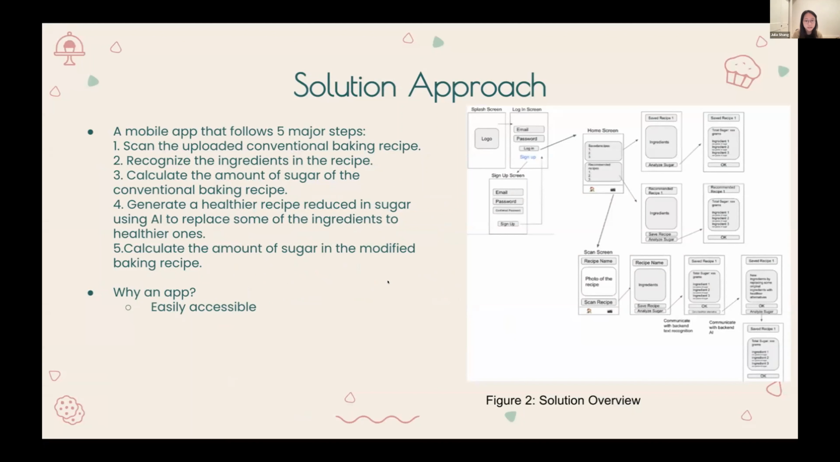The fourth step is to generate a healthier recipe reducing sugar using AI to replace some of the ingredients to healthier ones. And finally, it will calculate the amount of sugar in the modified baking recipe. By calculating the added sugar amount for both conventional recipes and healthier versions of recipes, the app shows the reduction in sugar. Besides, users can also save the alternative recipe in the app, allowing them to access their favorite healthy recipes conveniently. We eventually chose to develop a mobile app since it is easily accessible for users, and users can easily upload pictures of their recipes into a photo library.